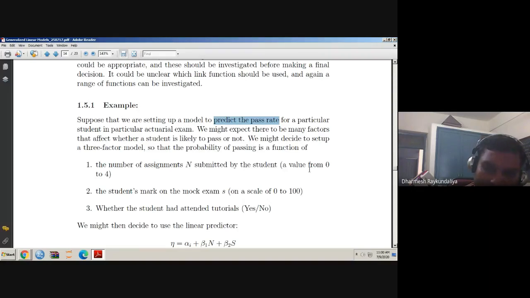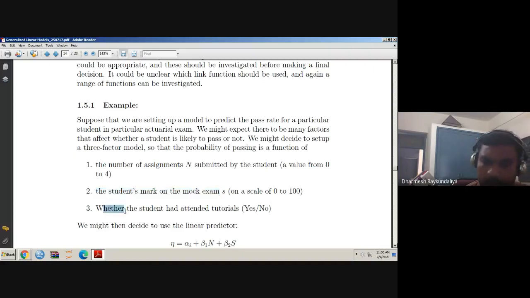Whether the student has submitted 0 assignments, 1 assignment, or up to 4. So the assignment score ranges from 0 to 4. Second, suppose I have taken a mock test examination before the final examination. The student's mark on the mock test exam is said to be the score S, and the scale is from 0 to 100. If we have taken a mock test of 20 marks, we can convert it into 100 by simply multiplying by 5. So the score of the mock test exam is measured from 0 to 100.